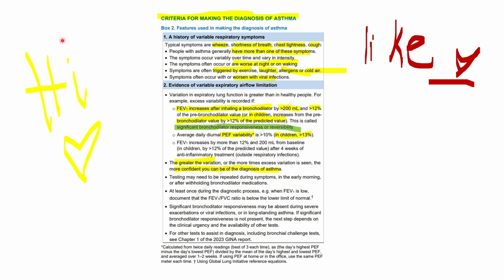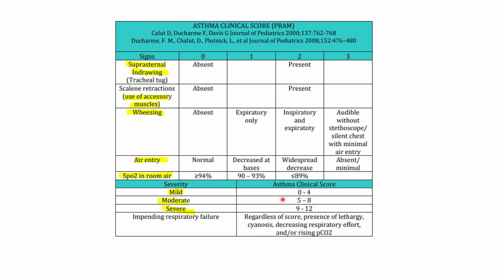So we'll take the reading of the spirometry, FEV1 and FEV1 to FVC ratio. We will see that they are reduced. Then we will give them a bronchodilator drug, and we should expect an increase in the FEV1 by 12%, which is 200 milliliters, and the PEF variability will increase by 30%. Also, the ratio will increase, but I don't remember the exact number, so I think I didn't include it here.